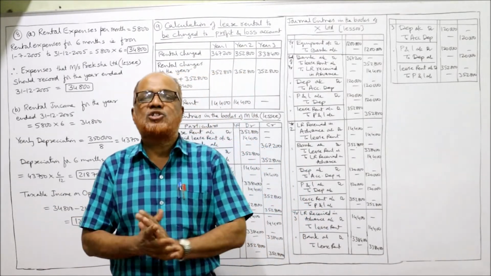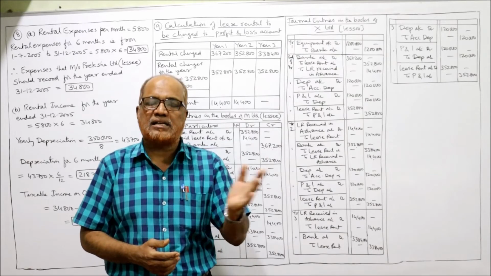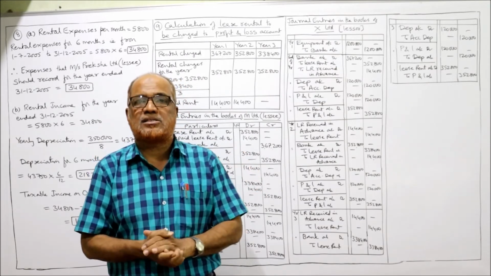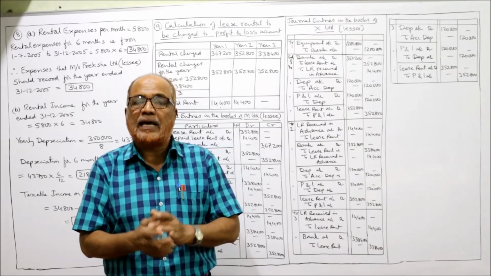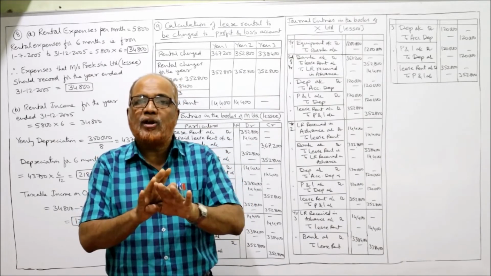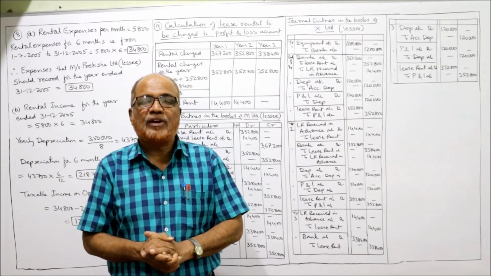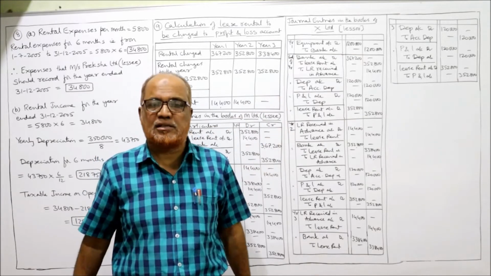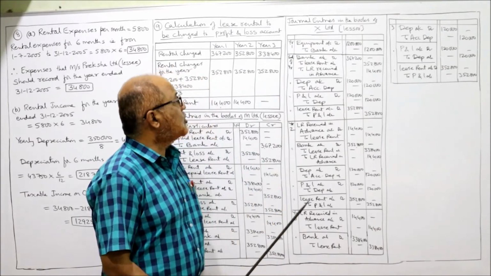That means we have to pass the journal entry in the books of lessor and lessee. Remember, this is a problem on operating lease, not financial lease. The entries will be different. Here we don't have any finance charges. Finance charges are there only in financial lease. Now, see the solution carefully.